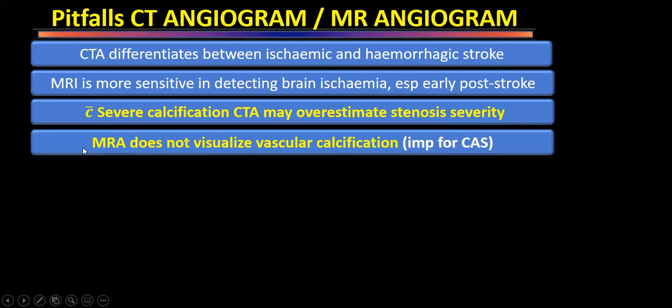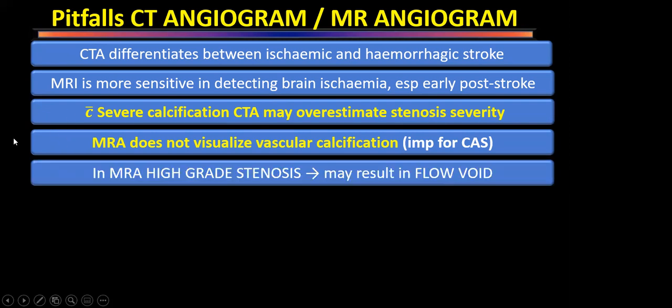The second thing is MR angiogram will not be able to visualize vascular calcification. And knowing whether vessels are calcified or not is very important for patients where we are planning a carotid artery stenting. So this gives an indication that if we are planning a stenting, we will prefer CT angio more than MRI, because MR angio is not going to see calcification. That is actually contradictory, because calcification will make stenosis look more severe on CT angiogram. So that is why we have always done a duplex and CT angio, or duplex and MR angio, so that two things will give us a better idea than one misleading us.